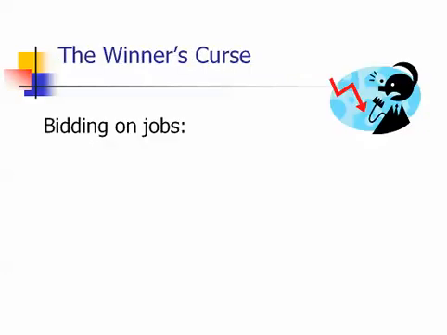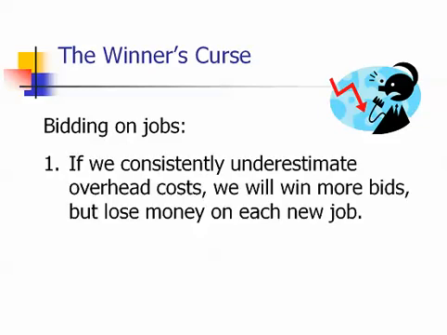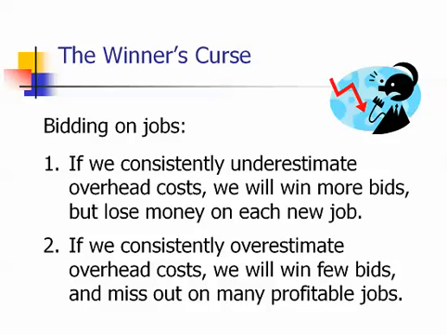If we are unable to accurately estimate and allocate overhead costs, we are likely to suffer from a winner's curse. That is, most of our winning bids will be on unprofitable jobs. This is because underestimating our overhead costs will result in lower bid prices, which in turn means we are likely to win more bids for what ultimately turn out to be money-losing jobs. On the other hand, consistently overestimating overhead costs will result in higher bid prices. Higher bid prices will translate into fewer winning bids, and we will miss out on more profitable jobs.